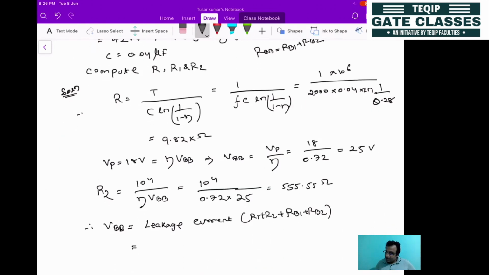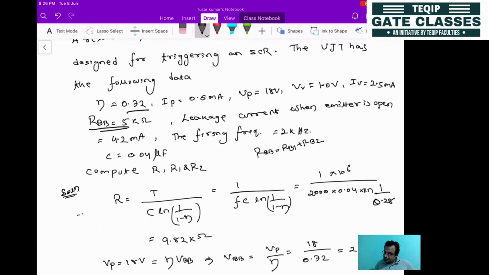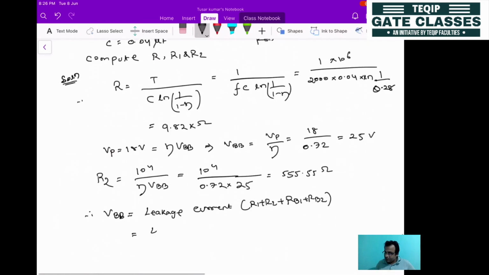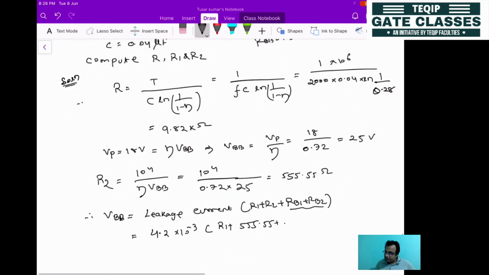Leakage current is given as 4.2 milliampere, so we can put 4.2 into 10 to the minus 3 into R1, which is unknown, plus R2, which we have already calculated as 555.55, and as a whole RBB is given as 5 kilo ohm, so you can put 5000. This is equal to VBB, which we have already calculated as 25. Now from this you can calculate the value of R1. R1 will be 396.8, so approximately you can put 397 ohm.